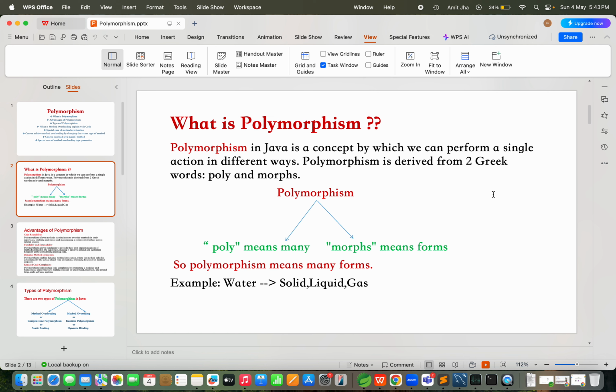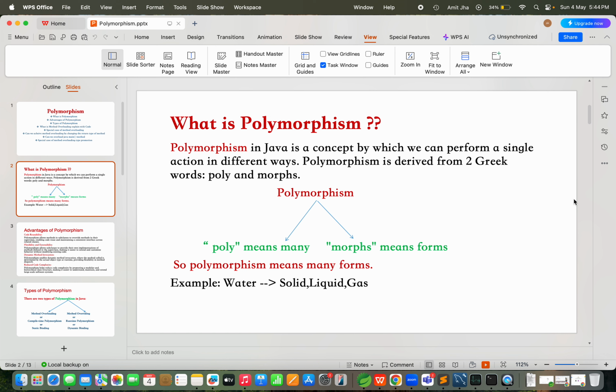Same thing here. Polymorphism means a single action can be performed in multiple ways. Water is a single thing, but you can see the behavior is changed. Sometimes it's behaving as solid, sometimes as liquid, sometimes as gas. So that is a perfect example to understand polymorphism. Water can behave in three ways. One thing performs multiple behaviors. That is called polymorphism. I hope you got my answer.